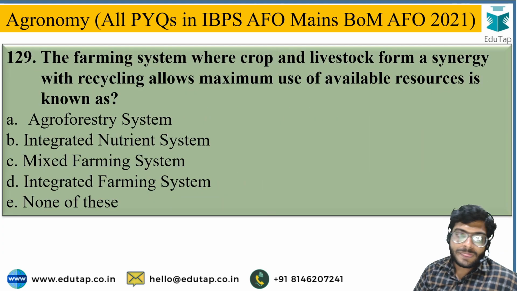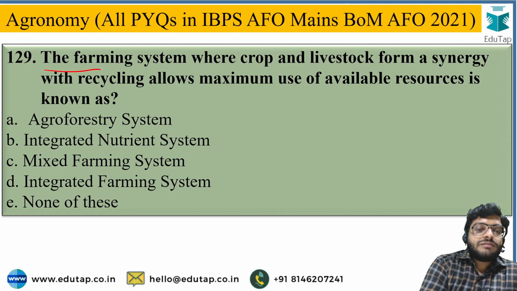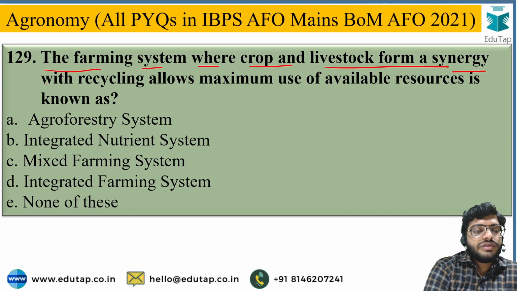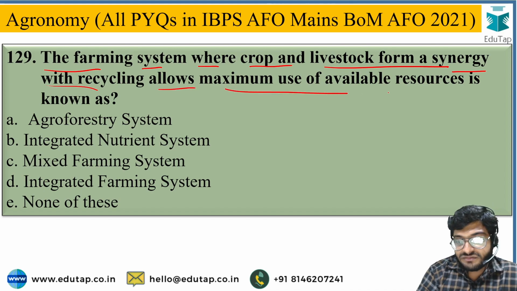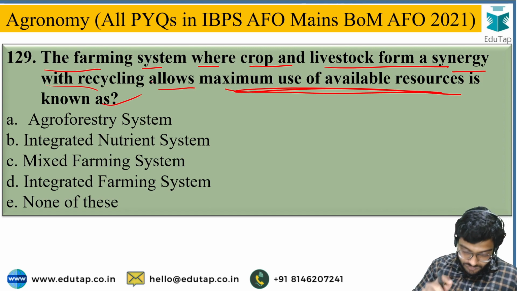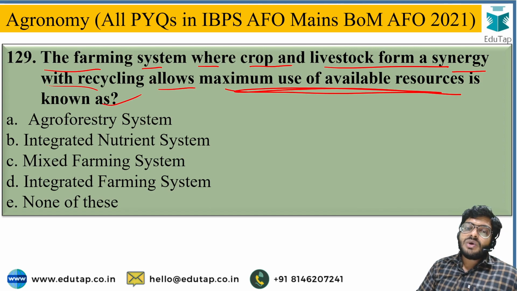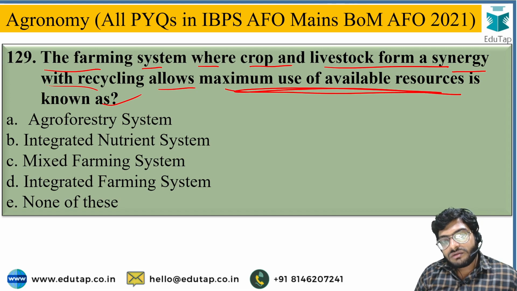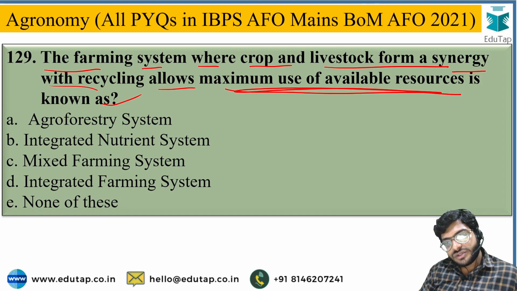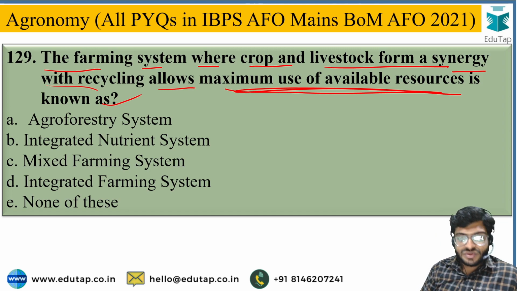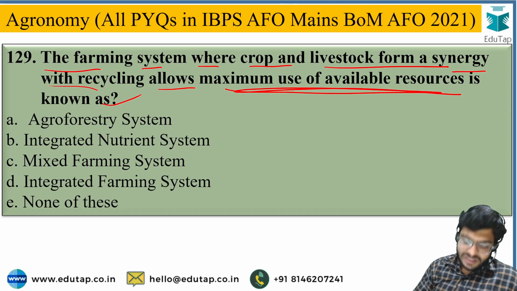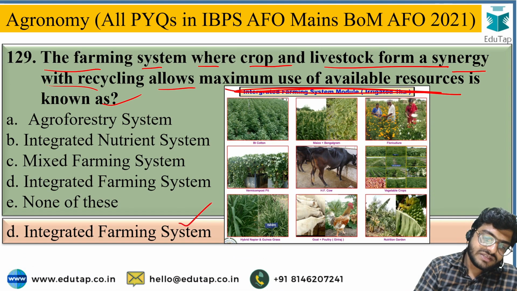Next, the farming system where the crop and livestock form synergy with recycling, allowing maximum use of available resources, is known as. So from the options you have to identify where the crop and livestock are grown synergistically and recycling allows maximum use of the available resources. Okay, maximum use of the available resources, and this will be done only in the case of integrated farming system.